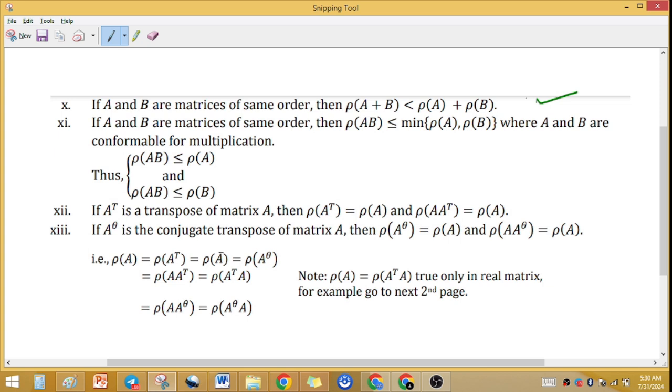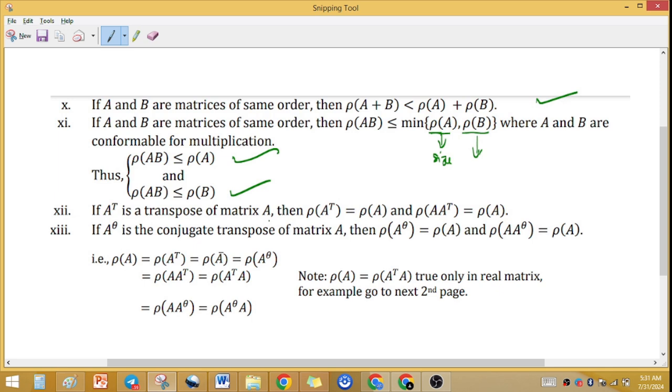If A and B are matrices such that the product AB is defined, meaning conformable for multiplication, then rank of the product is less than or equal to min of rank A and rank B. And rank A never exceeds its size, either row or column, and rank AB is never more than rank of B.